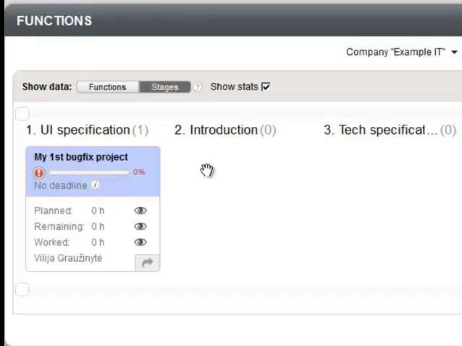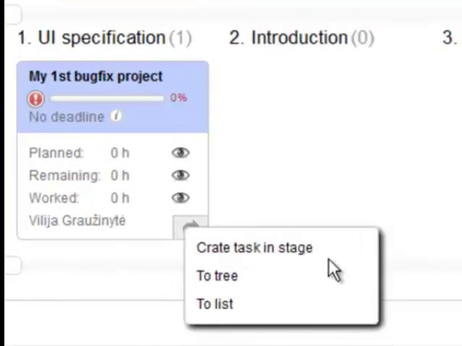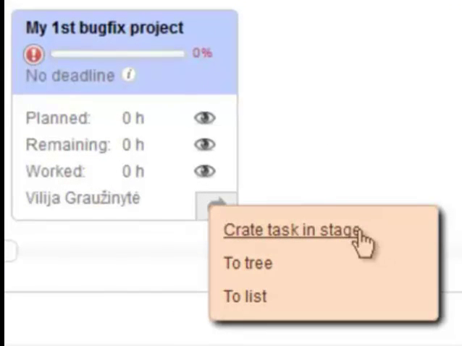If you want to create a quick task in a project, you click and create it here. If you want to see a tree or list of tasks, click here.